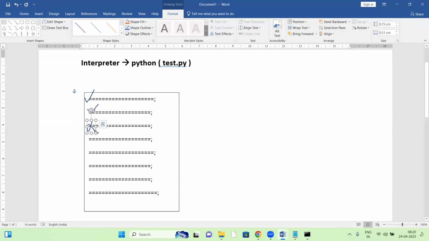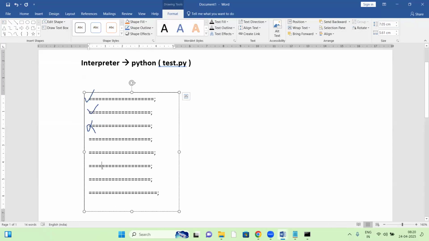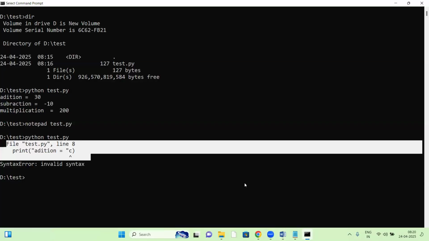If any error comes, the interpreter stops. It won't go to the next statements and it won't check them. Something wrong, it stops. Let us see this practically.